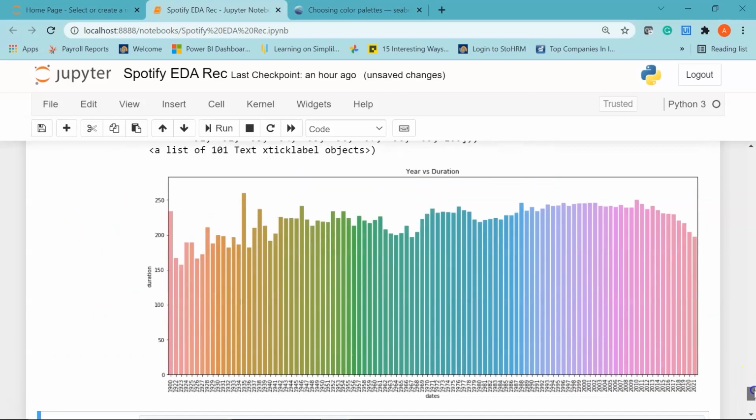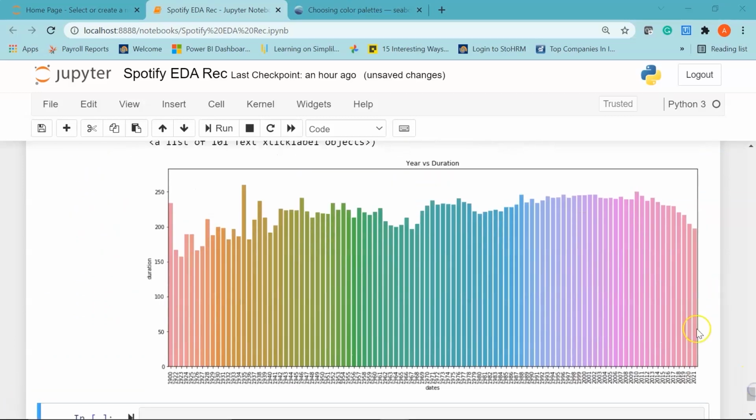If I scroll down, you can see we have the bar plot for the different years and the duration of the songs in seconds in the y-axis. So earlier in the 1920s, you can see the duration of the songs were less, and later it increased around late 1930s, and this remained consistent until 2010, where the duration was high. But after 2010, you can see the duration of the songs have started decreasing.